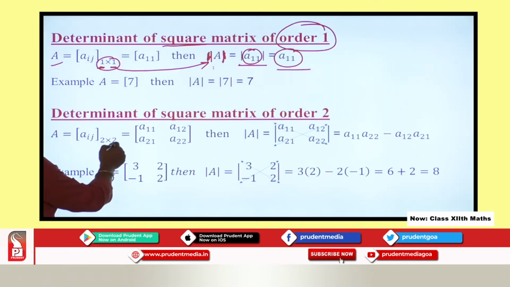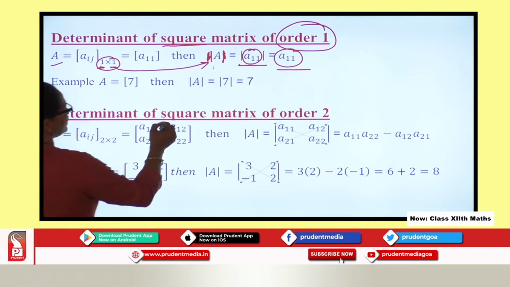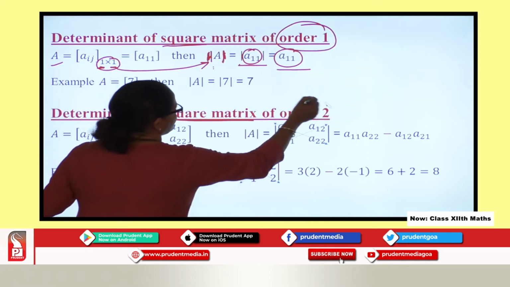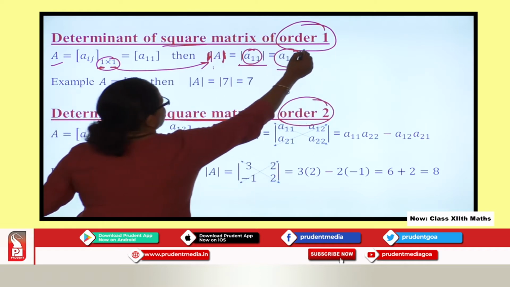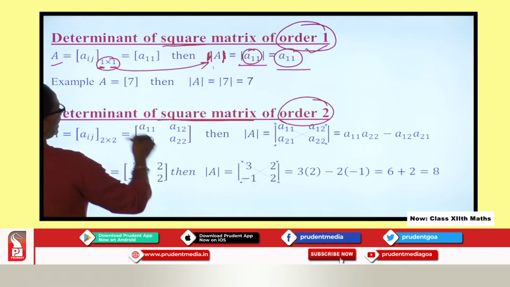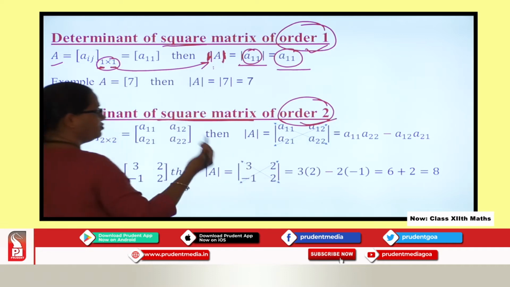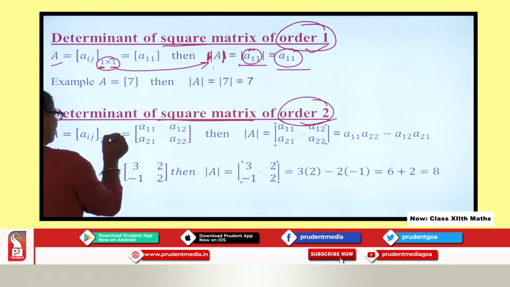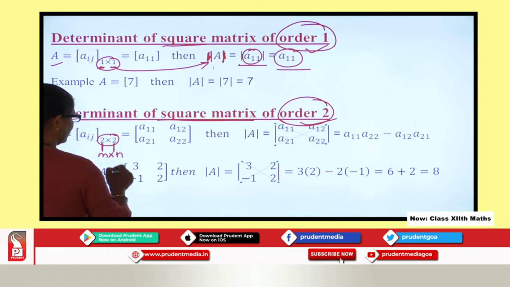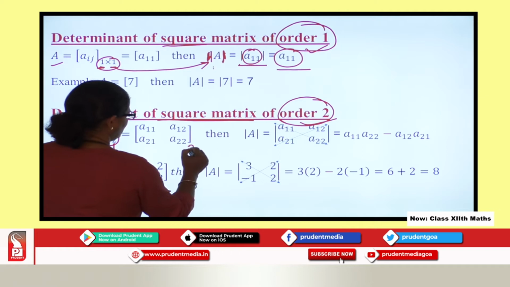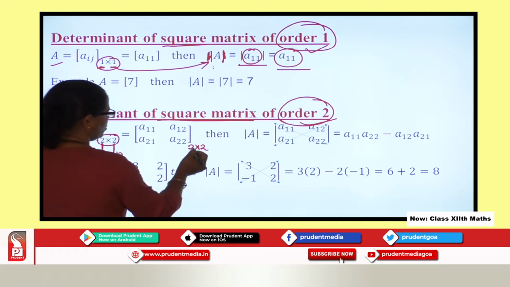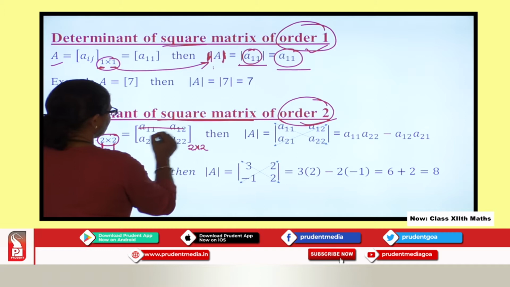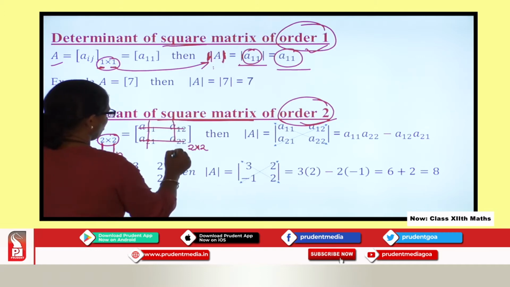Then we proceed further to find the determinant of a square matrix of order 2. See, this is the matrix of order 1 and this is a matrix of order 2. The moment I say matrix of order 2, if you look at this, you have 2 rows and 2 columns. Basically here we say m cross n, so you can see here it is 2 cross 2. So you have 2 rows and you have 2 columns, right?